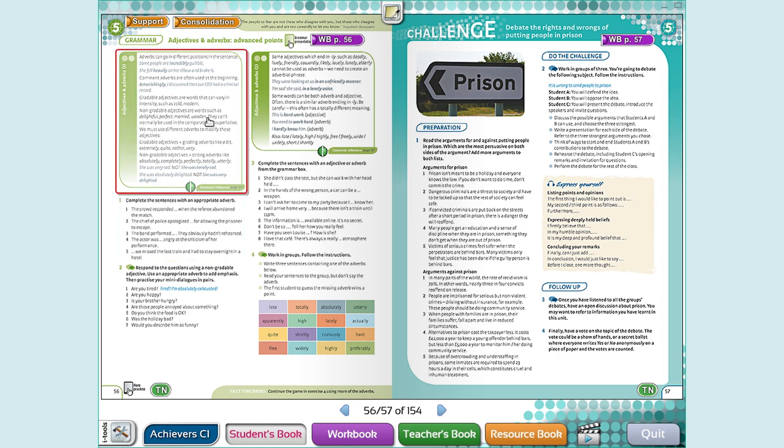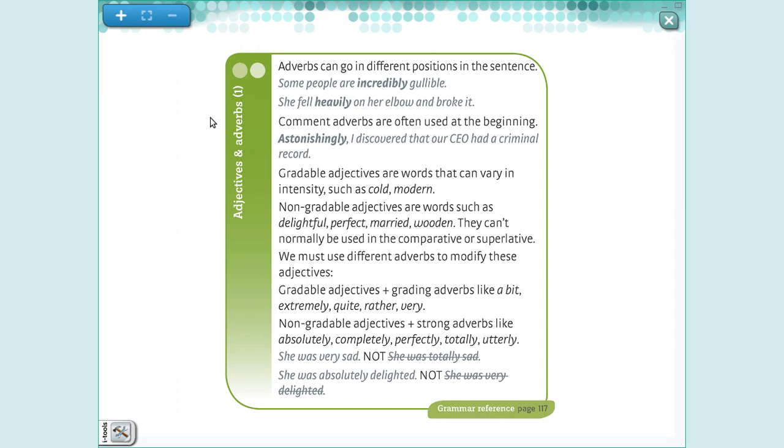So I want to review with you our grammar box. It's really important that you take a pen and take some notes. So the adverbs can be used in different positions. We can use them at the beginning of our sentence, we can use them in the middle of our sentence, or we can use them at the end of our sentence. Okay? So there are 3 positions to use our adverbs.